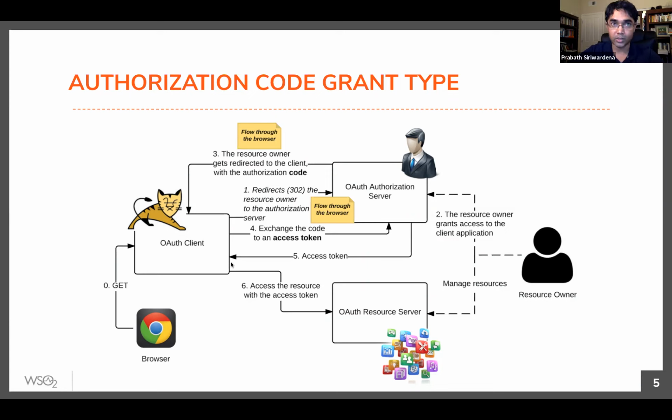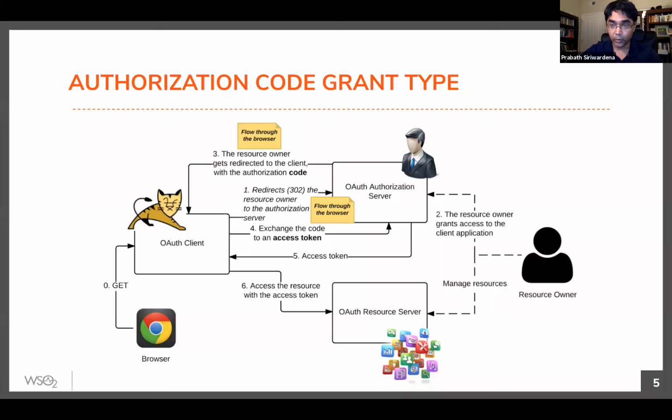So now you get an access token, and the client application can use that access token to access a resource or Facebook API. When you get the access token along with the API request, the resource server will intercept the request. So probably in practice, you will use an API gateway here.